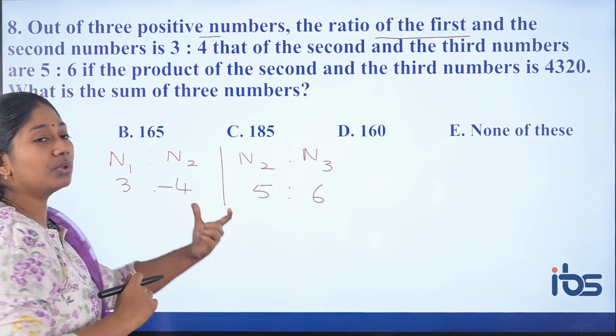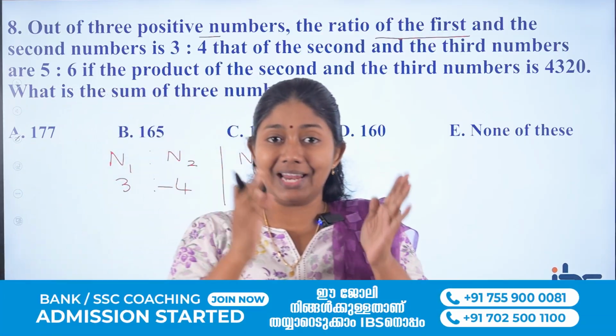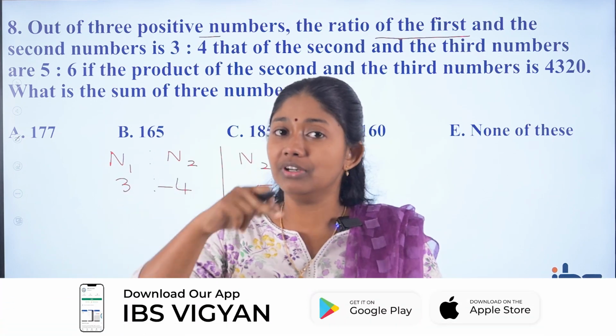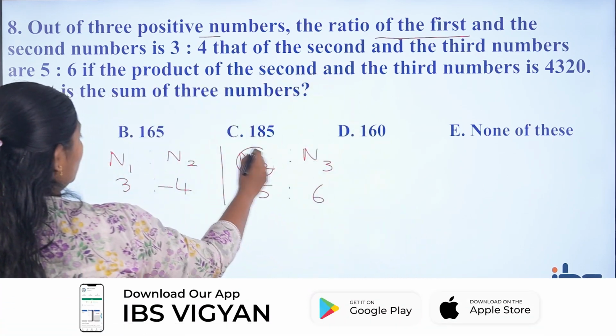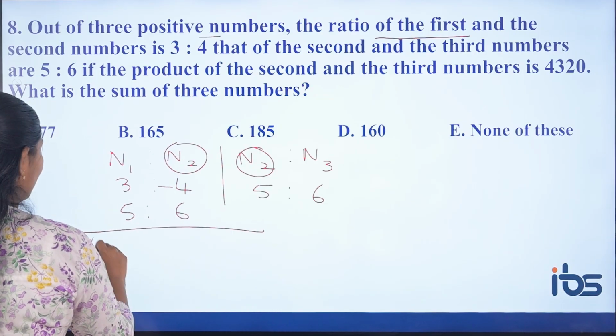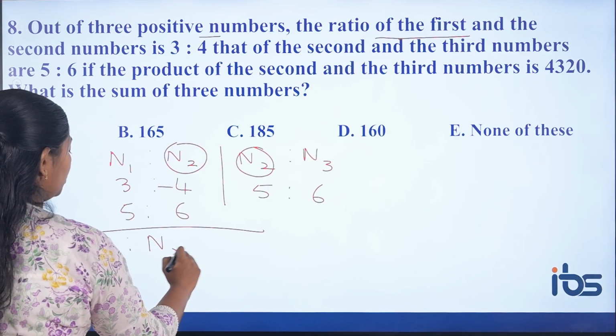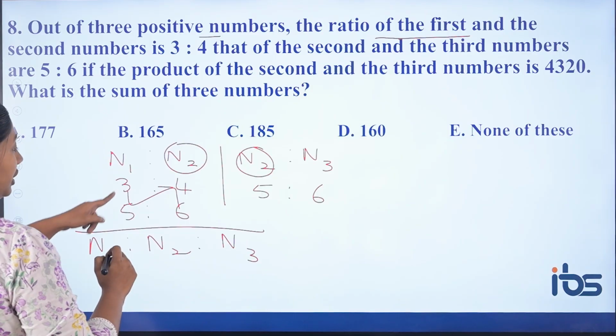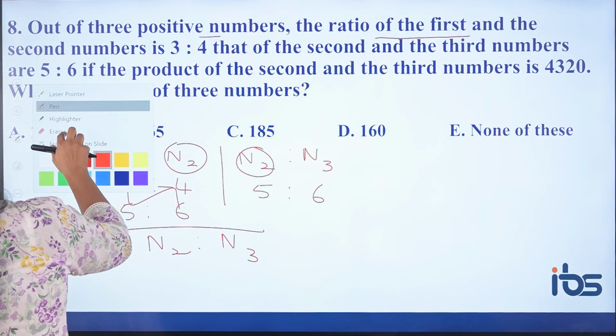So from this you can obtain a common relation between N1, N2, N3 in the form of a ratio. I will be applying the inverted Z method. N2 is common, so 5:6. What is N1 is to N2 is to N3? It is nothing but just the inverted Z, 3 into 5. I'll just erase this part.